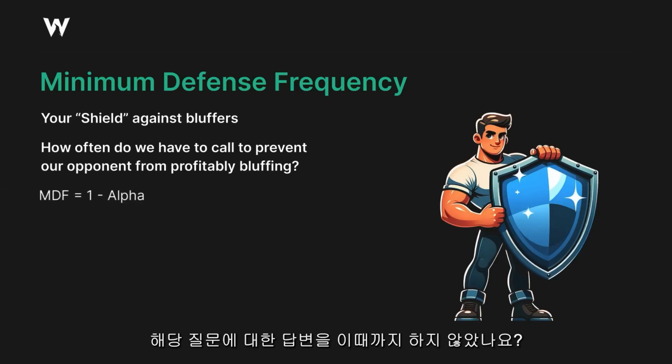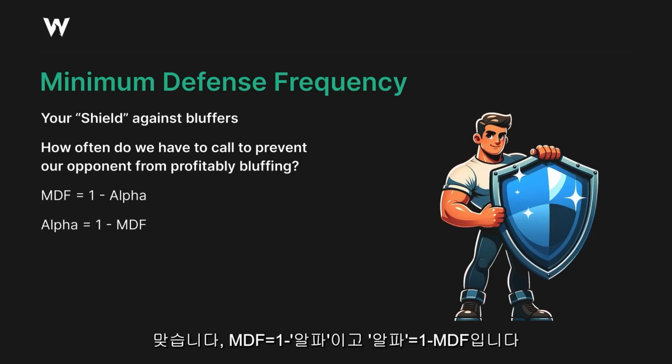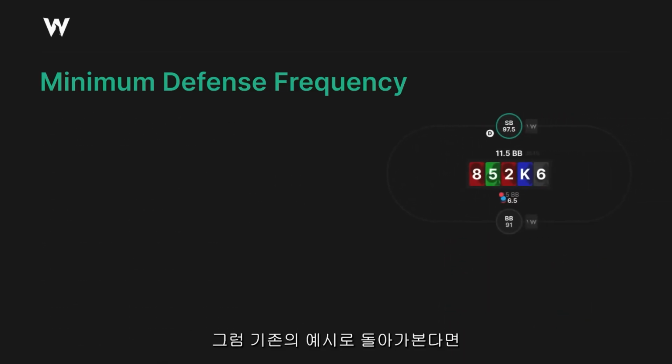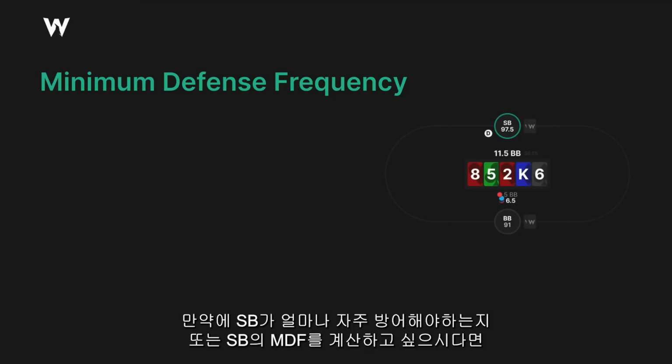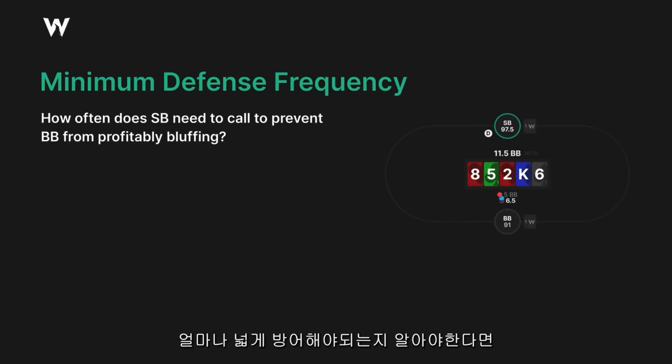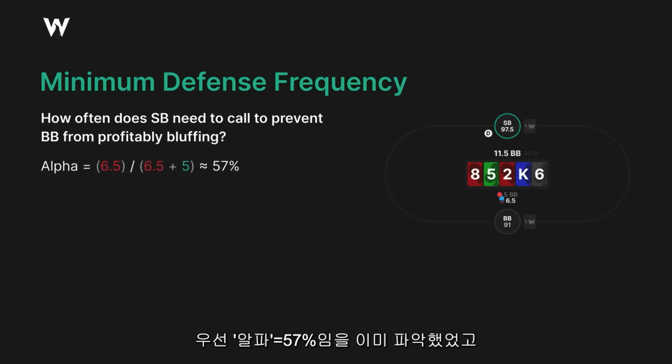Well, wait, isn't this what we just calculated? It is. MDF is just 1 minus alpha, and alpha is just 1 minus MDF. So going back to our previous example, if we want to calculate how often small blind should defend, or the MDF of small blind in this spot, how wide they should defend, well, okay, we already know the alpha, it's 57%.